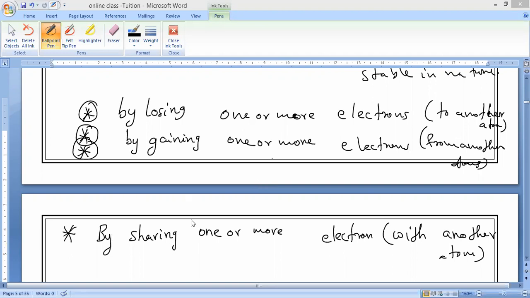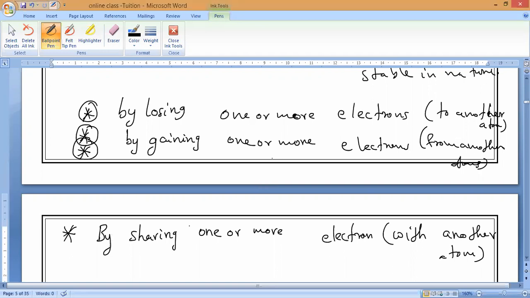Now, gaining electrons means suppose you have 2 rupees. You give me 1 rupee. So I gained 1 rupee from you. Now you lose 1 rupee. So you are losing 1 rupee and I am gaining 1 rupee. That is the first 2 methods.